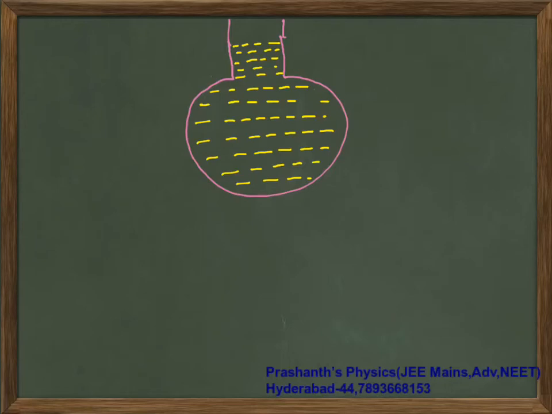Now if I choose a different color here, this part that you are taking here is called apparent expansion. Apparent in the sense it appears. Your apparent expansion is how much volume of liquid appears to be present in the container, how much more liquid there appears to be. So this blue color part is apparent expansion.